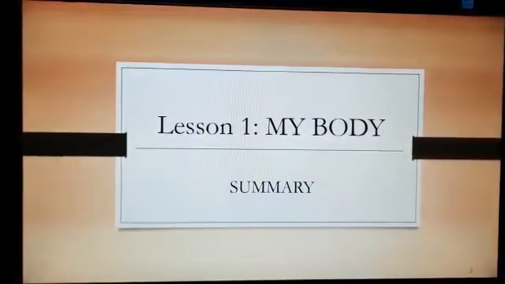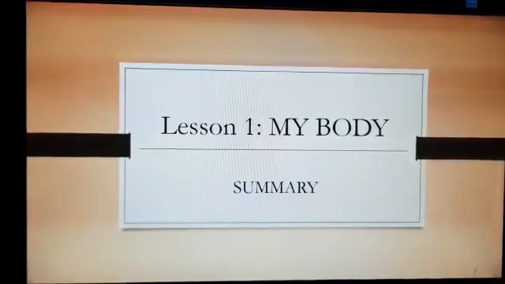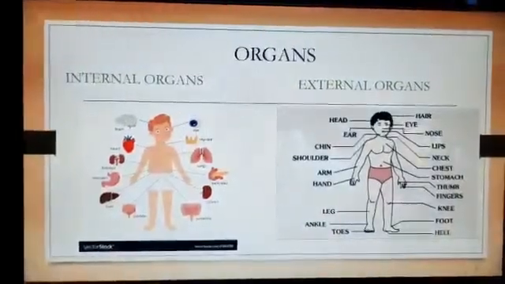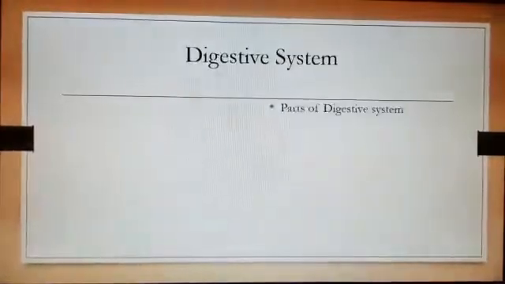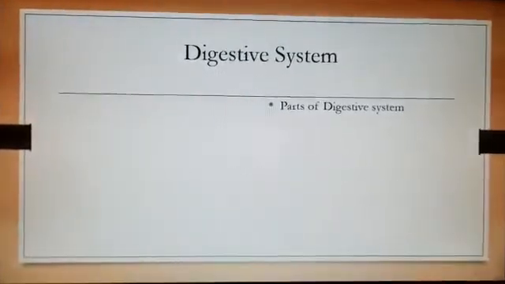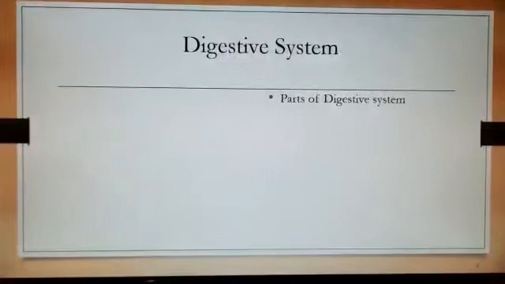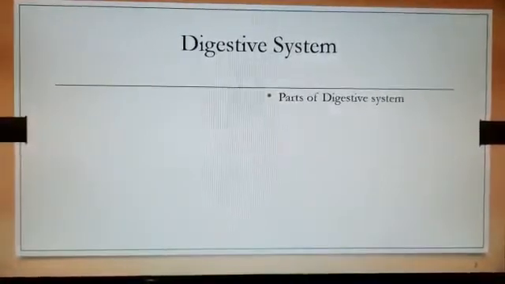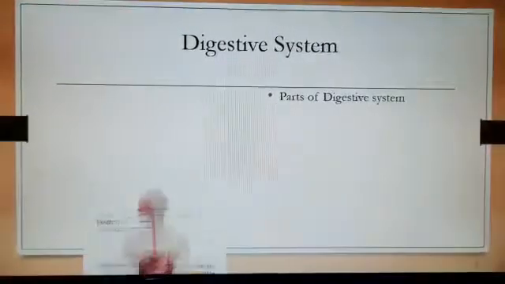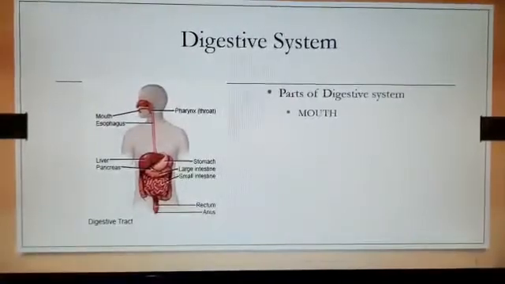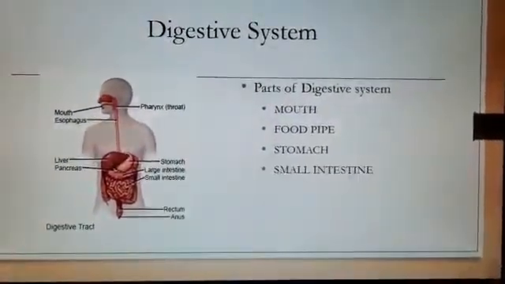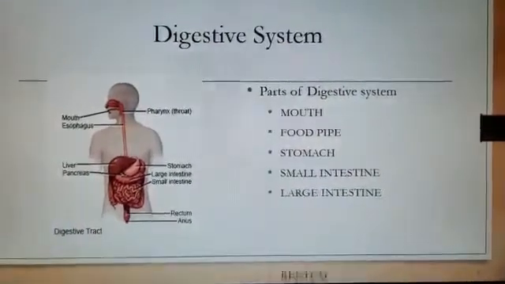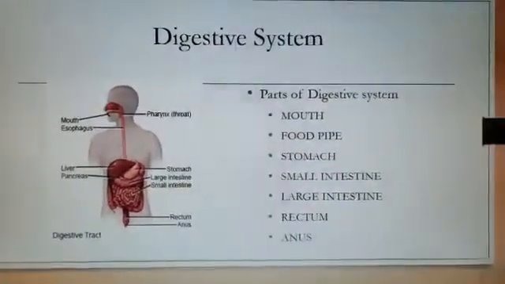I just want to make a quick recap of lesson 1, My Body. First, we discussed the internal organs and external organs in our body. Next, we discussed the digestive system, first introduced in the 4th class, and the different parts of the digestive system are mouth, food pipe, stomach, small intestine, large intestine, rectum, anus.